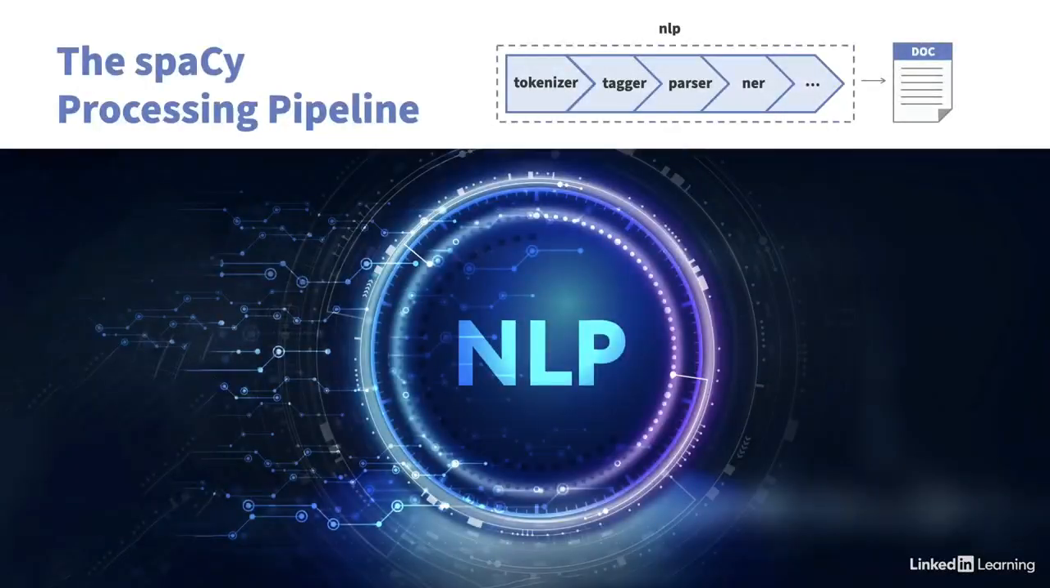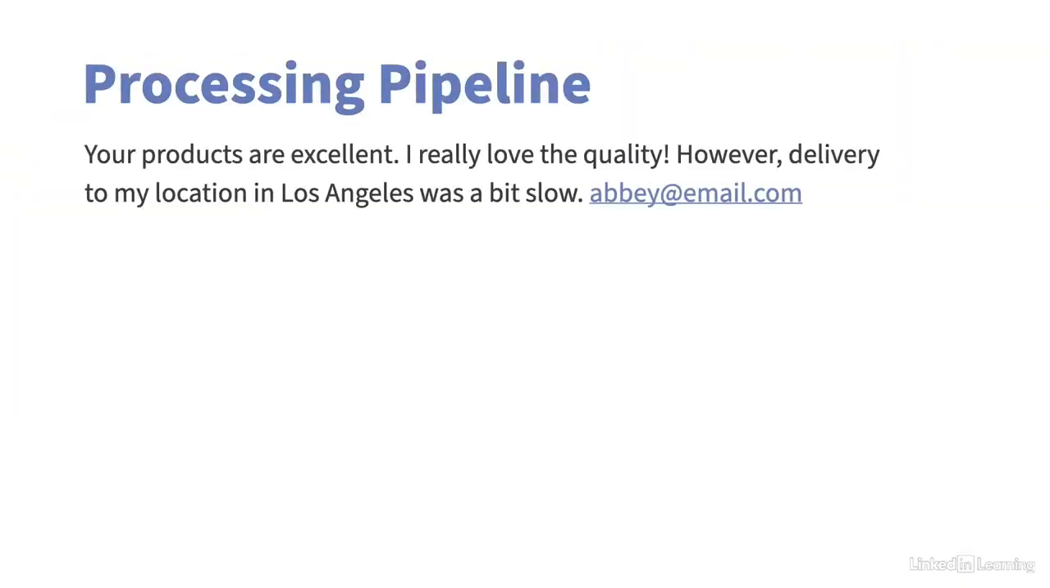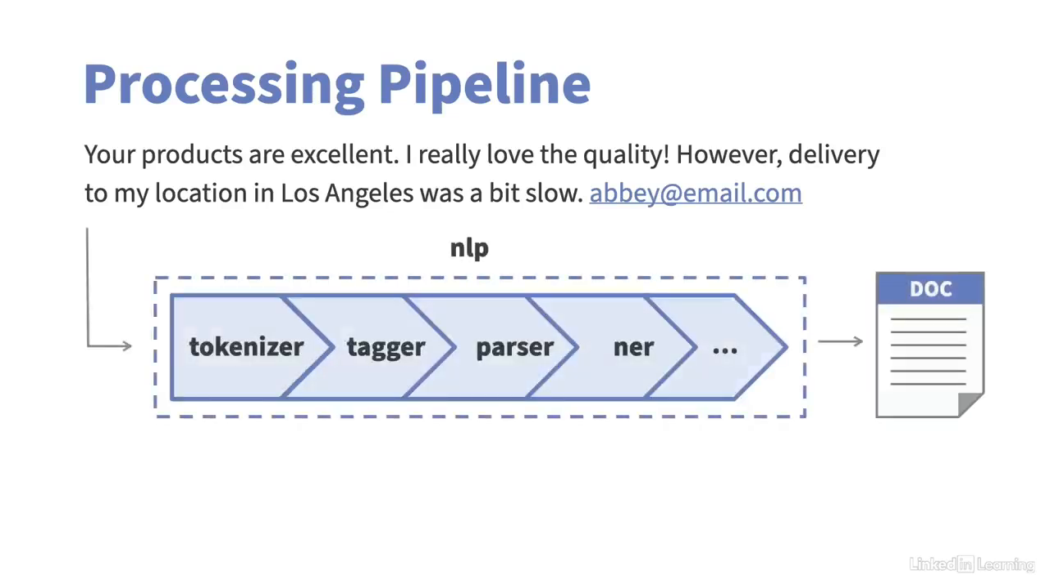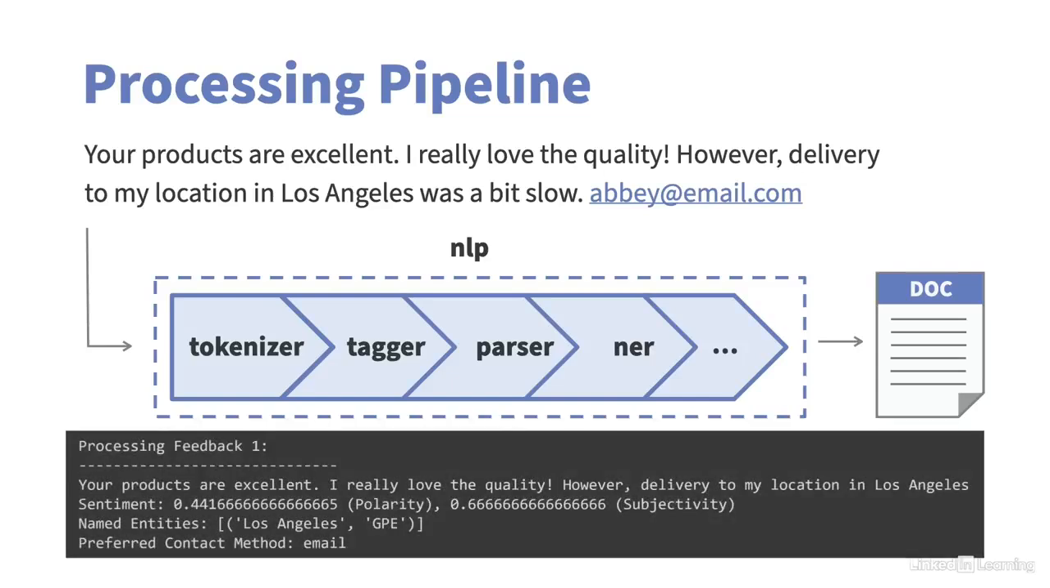As previously mentioned, spaCy organizes its NLP tasks into a processing pipeline. The NLP object has a pipeline of components that are applied sequentially to process a text. The pipeline includes tokenization, part of speech tagging, dependency parsing, named entity recognition, and other linguistic analyses. When you call NLP on a text, spaCy first tokenizes the text to produce a doc object. The doc is then processed in several different steps. This is also referred to as the processing pipeline.